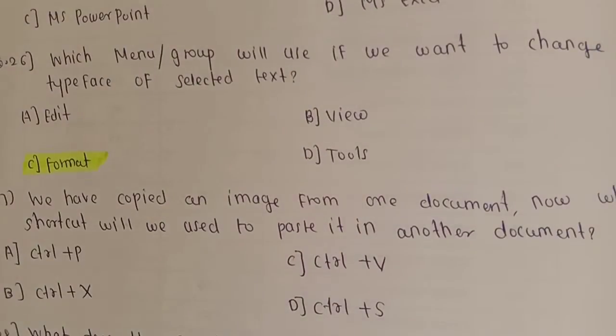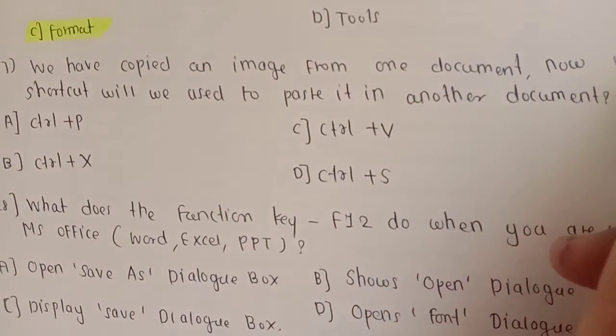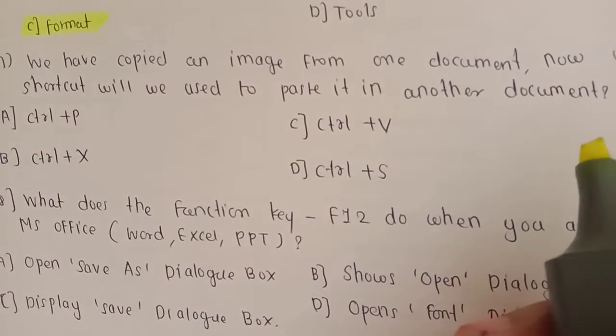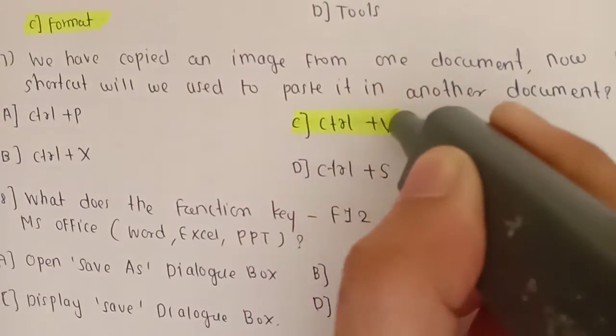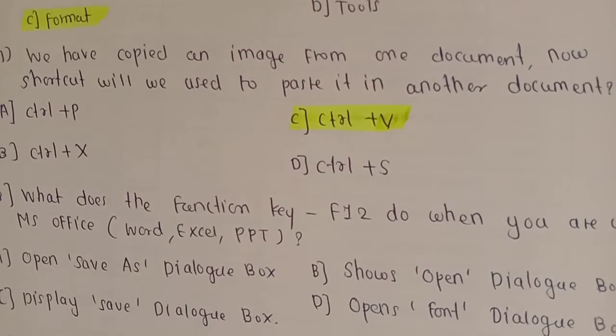that is answer C. Next question, we have copied an image from one document. Now which shortcut will we use to paste it in another document? The answer is Control V. Generally Control V is used to paste anything we copy from clipboard.